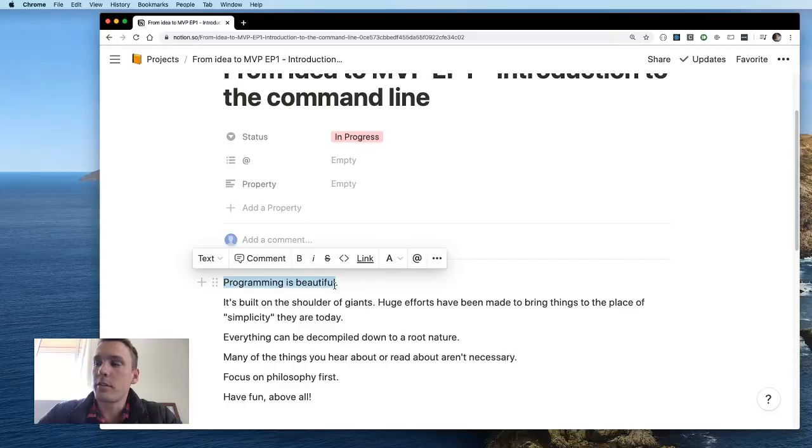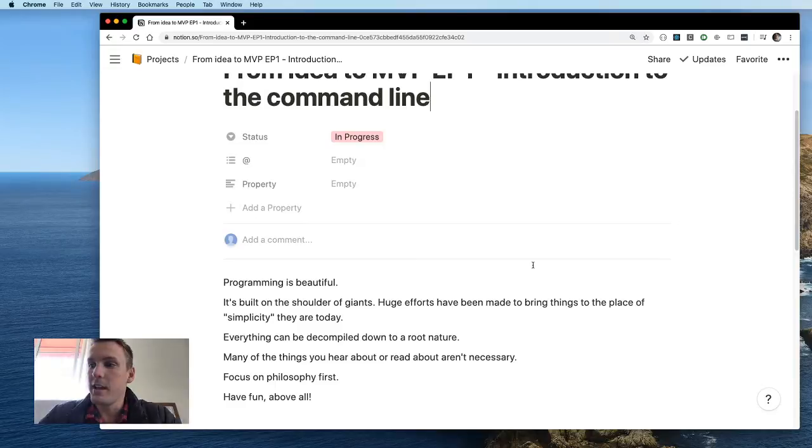First thing I want to highlight is that programming is beautiful. You can do a lot of really neat things. It's very exciting. It's very fun. And it's something that's going to change the world. It already has.